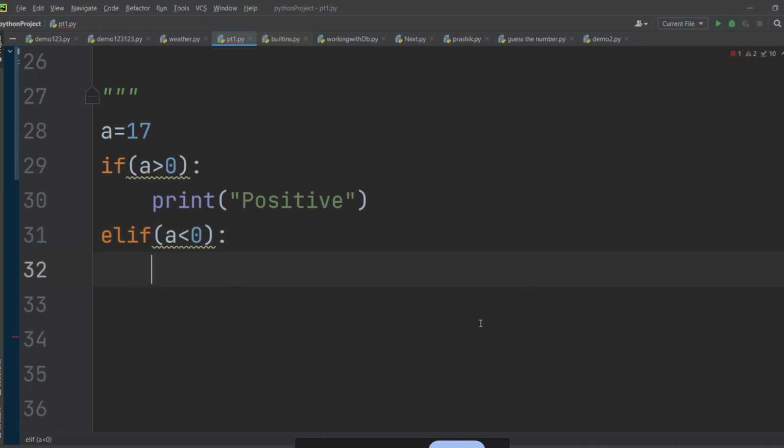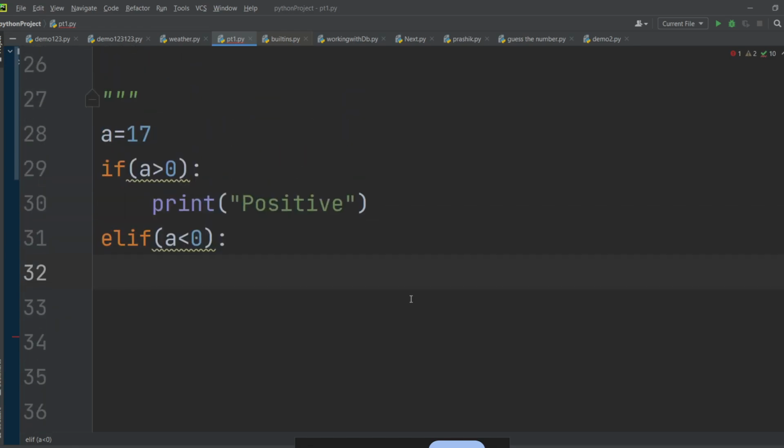You are inside this elif. So tell me, if the number is less than 0, will it be positive, negative, or 0? Negative, right? So I will write this is a negative. But if the number is not positive, not negative, so what will it be? Zero.